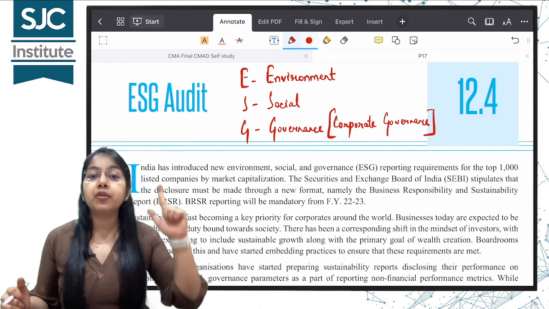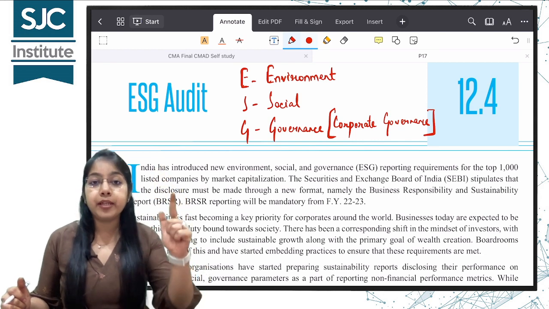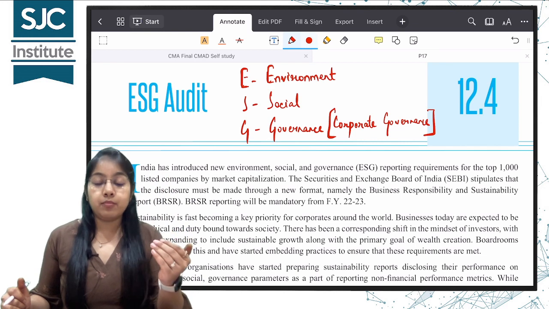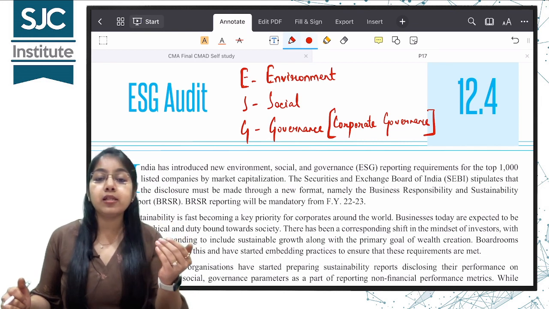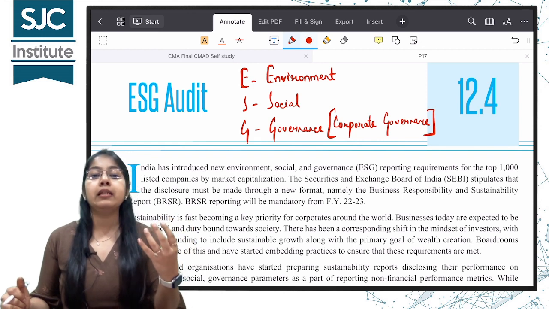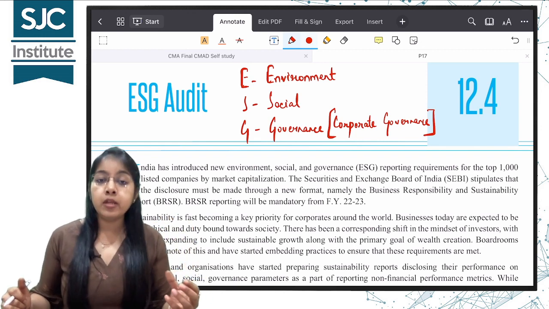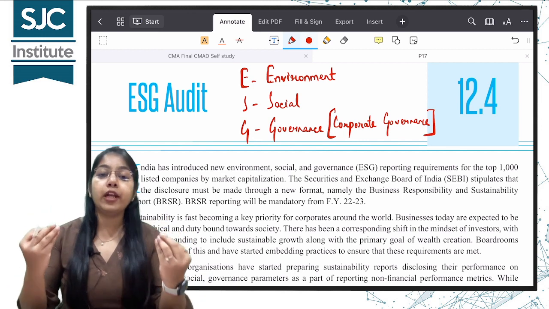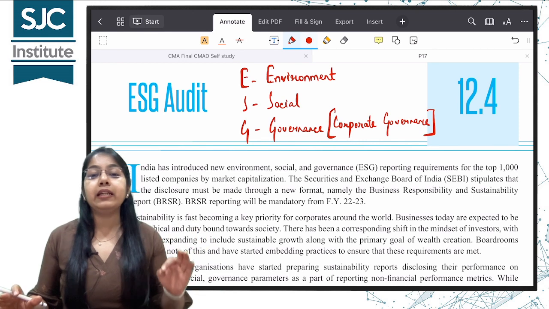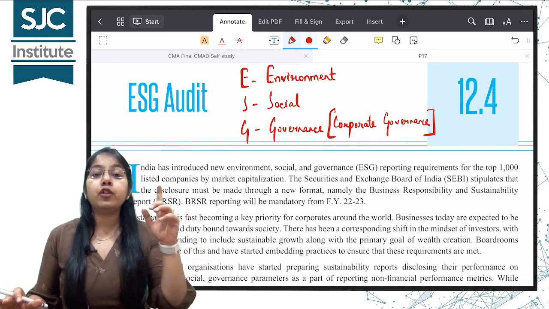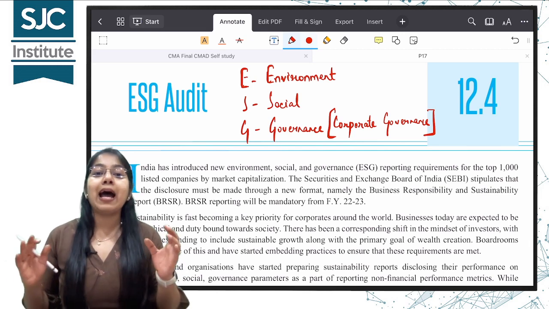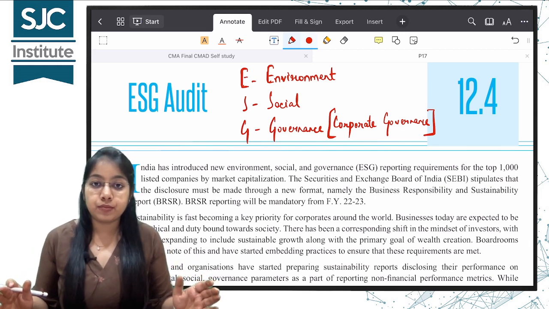Remember this, the top 1000 listed companies to report their BRS. BRS means business responsibility and sustainability reporting. SEBI made it mandatory to report about the business's responsibility towards the society. For whom? Only for the top 1000 listed companies. How to find the top 1000 listed companies? As per the market capitalization.